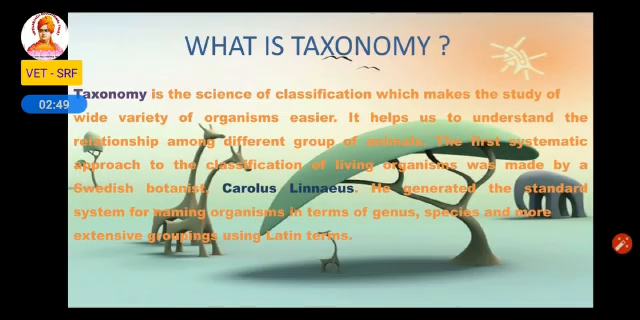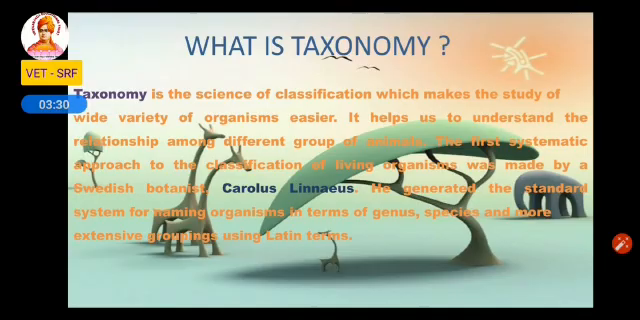The first systematic approach of classification of living organisms was made by the Swedish botanist Carolus Linnaeus. He generated the systematic study of naming organisms in terms of genus, species and more extensive grouping using Latin terms. So taxonomy is the science of classification, and with this we are able to study a wide variety of organisms in an easier manner. The Swedish botanist Carolus Linnaeus founded taxonomy. He is called the father of taxonomy.